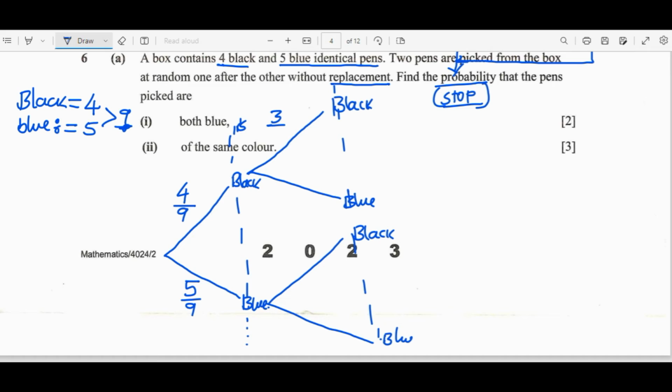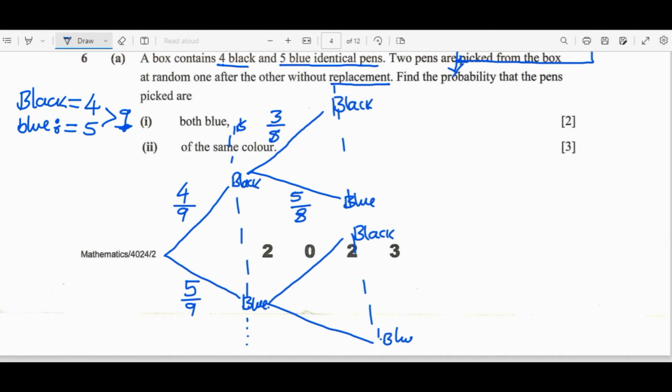Remember, the total must also reduce, so 3 over 8. Then here we are going to have 5 over 8. Remember, we assumed black was the one picked. So for blue, the number still remains the same, but the overall total has reduced because it was without replacement. So remember, this point is very important.